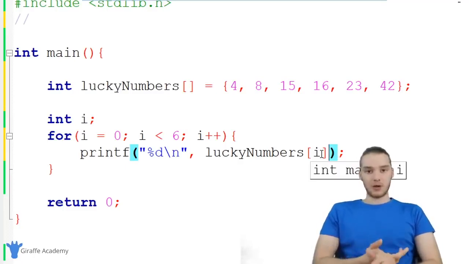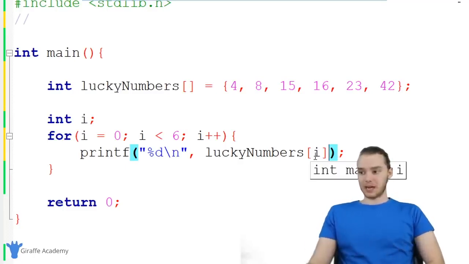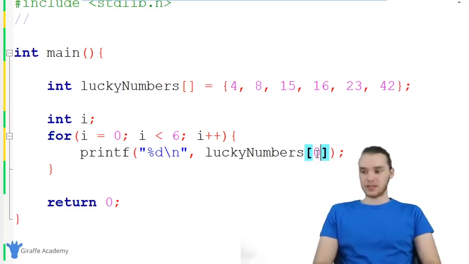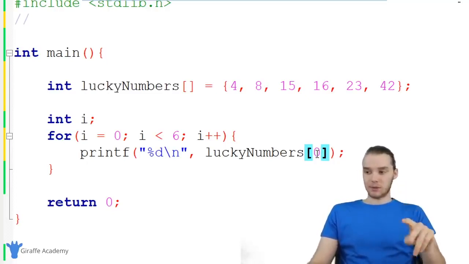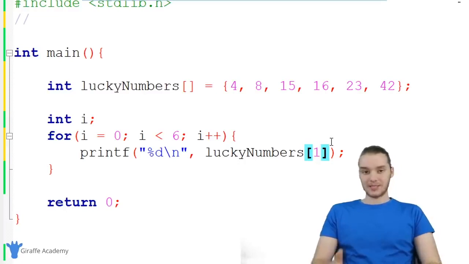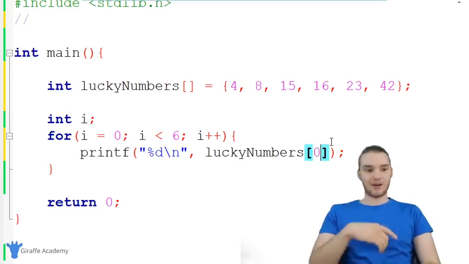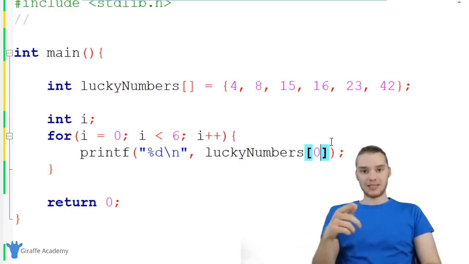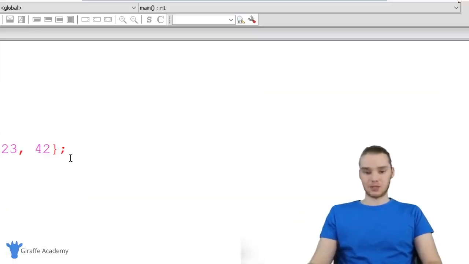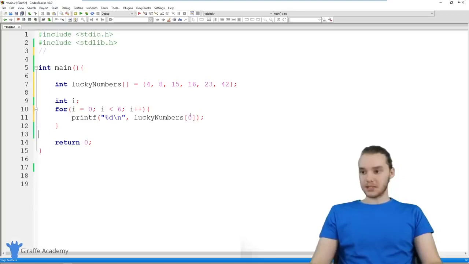Basically, the first time we go through this loop, we're going to be printing out luckyNumbers[0] because i is going to be equal to 0. The second time through the loop, we're going to be printing out luckyNumbers[1] because i is going to be equal to 1, etc. And we're going to keep doing that until we get all the way up to 5, which is going to be the last element, this 42. So let's go ahead and do that.